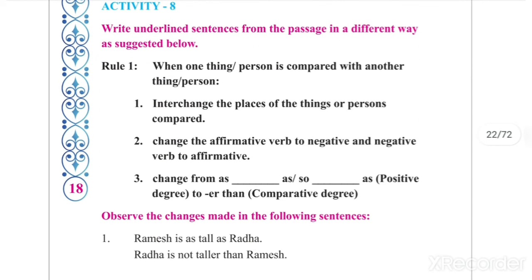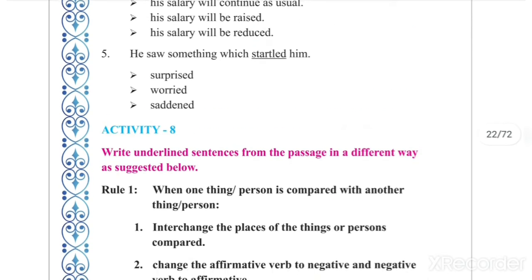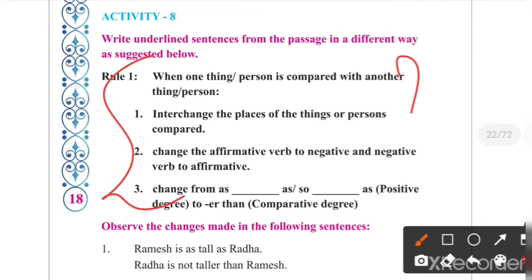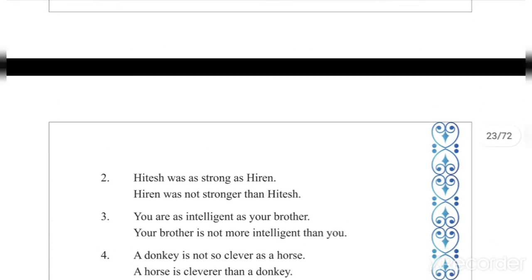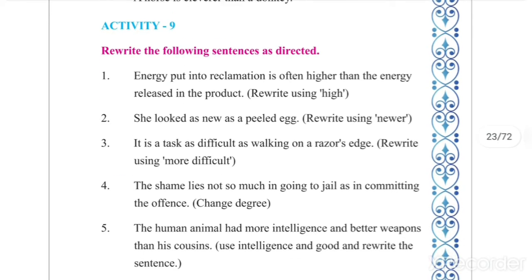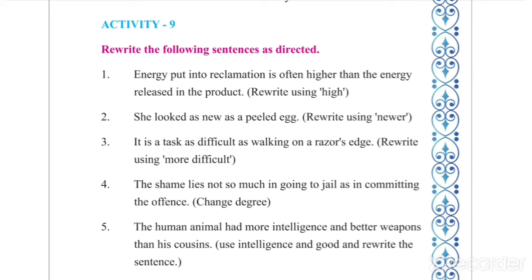Now activity 8. Students, you have studied degrees of comparison in the previous class. This topic also will be explained in grammar, but right now write only the answers, read the words and read the rules which are given. I will explain this in grammar. So right now we are omitting this one for today's lecture. Then activity 9.